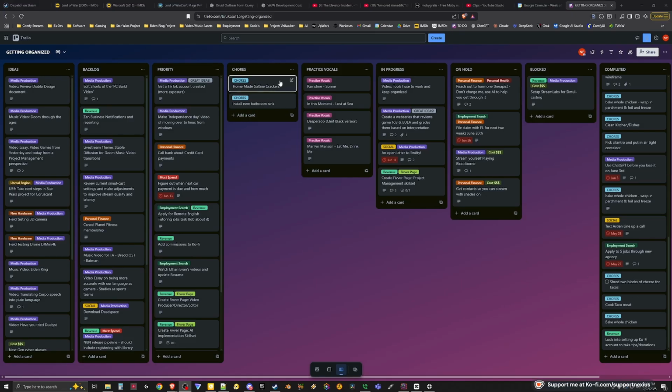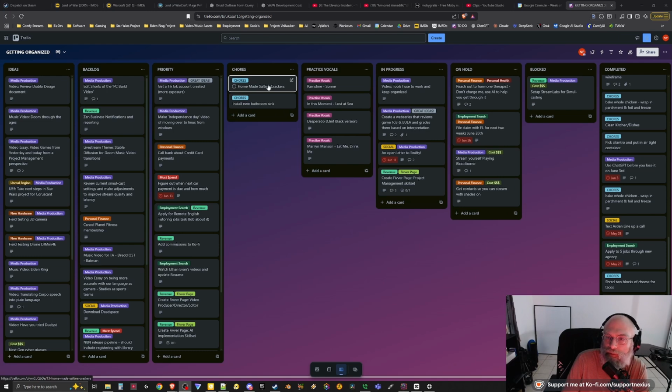So you can see how basically when I decide something needs to be done as far as chores goes, I will create a task over here in chores, and then I'll move it over here into completed eventually. So these two things definitely still need to get done. I'll get to it. See right here, I've got something in blocked. Because it starts over as an idea, it'll make it to the backlog.